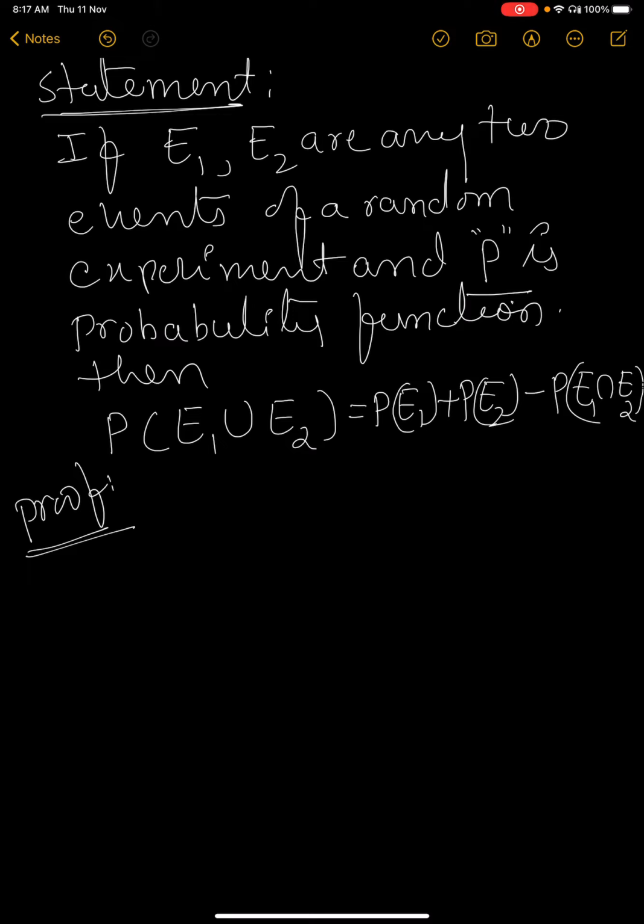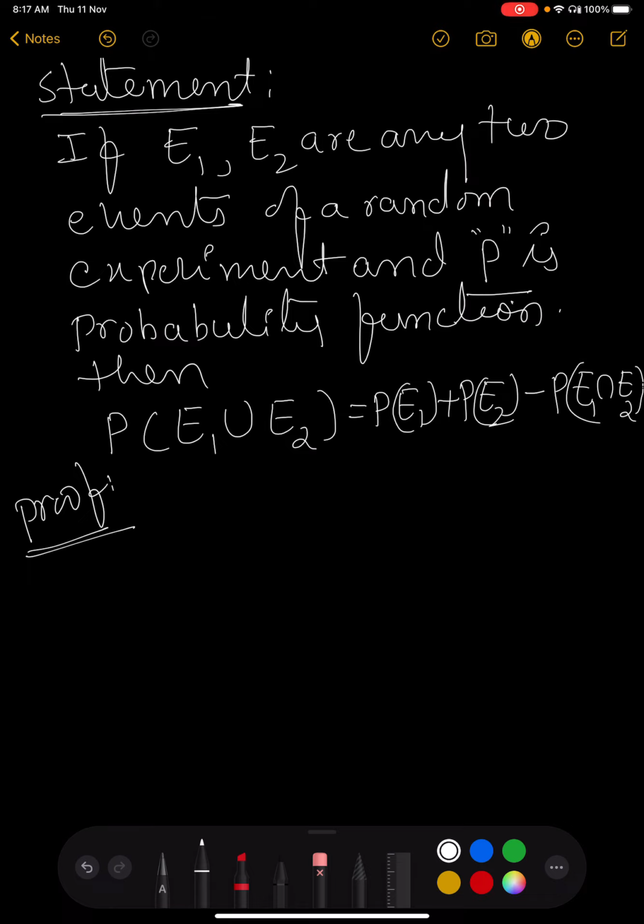It has three axioms that you keep in your mind. We have to use those three axioms in the proof. What are those? I will write here, for the rough work.